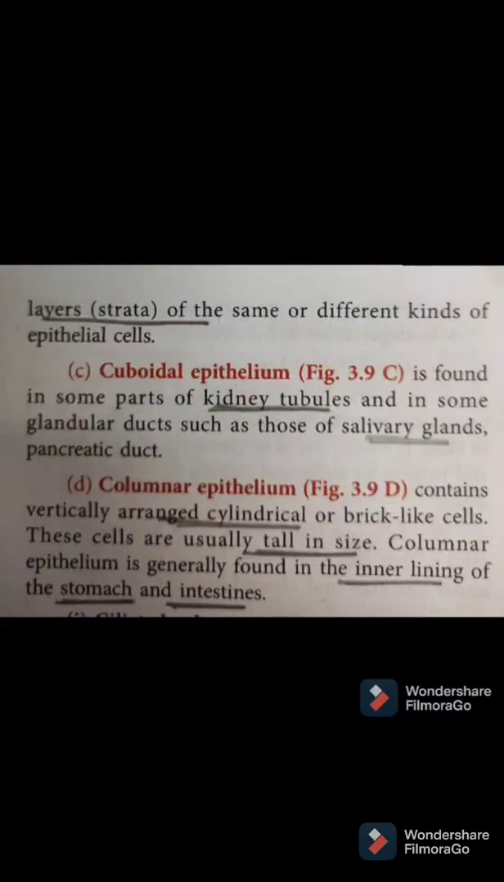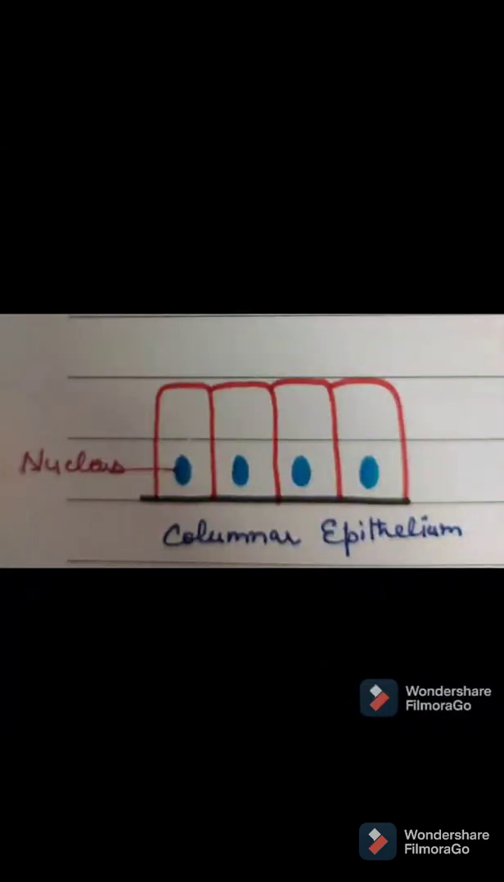Next we have columnar epithelium. Here the cells are tall, pillar-like or cylindrical. Look at the image. Here long cells are there and an oval nucleus is present near the base. The black color shows the basement membrane on which a single layer of cells is placed. The location of columnar epithelium is the inner lining of the stomach and intestine.